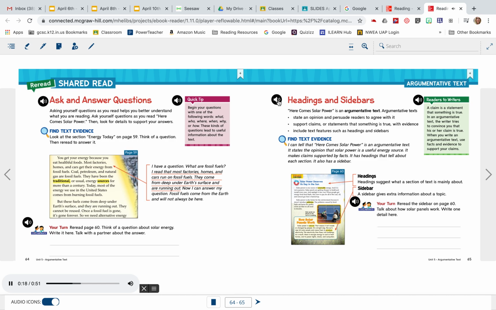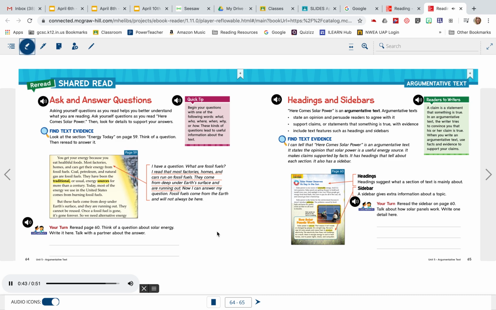Include text features such as headings and sidebars. Find text evidence. I can tell that Here Comes Solar Power is an argumentative text. It states the opinion that solar power is a useful energy source. It makes claims supported by facts. It has headings that tell about each section. It also has a sidebar.